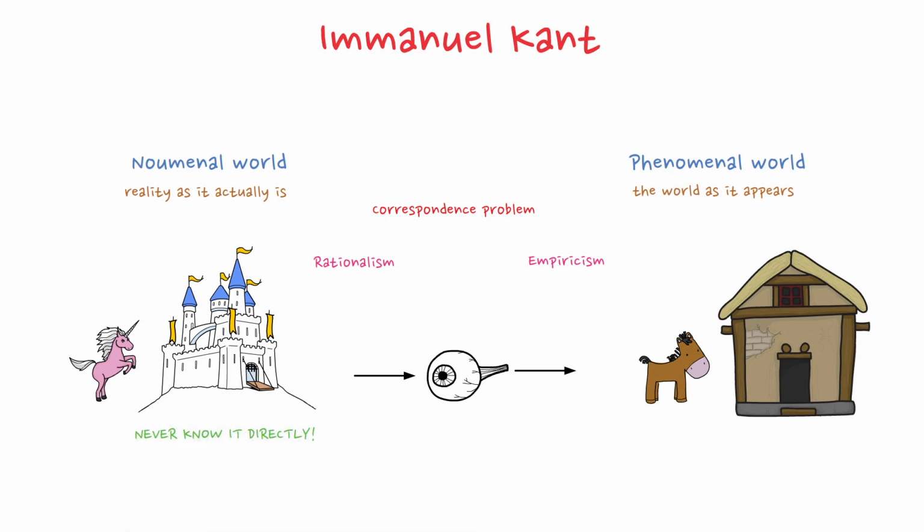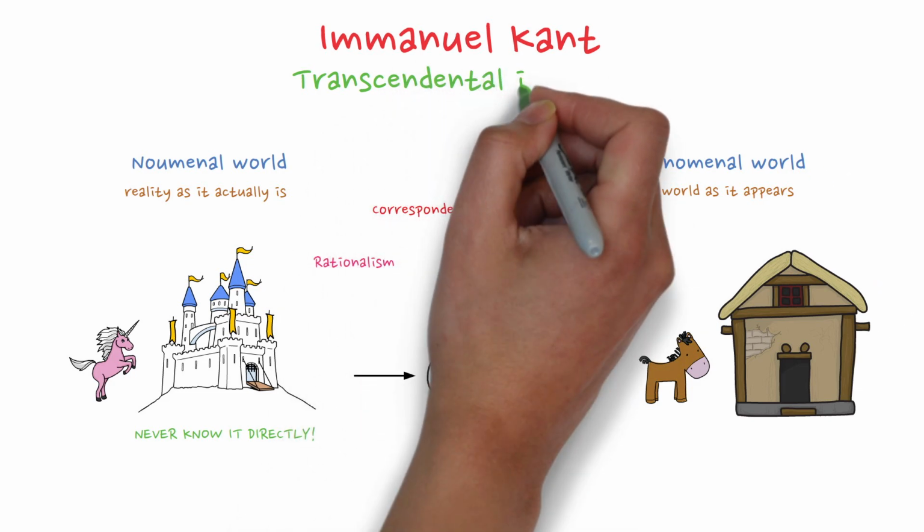This is where Kant separates his epistemology from his ontology. Epistemologically, he is an idealist because our knowledge is confined to experience. But ontologically, he remains a realist because he asserts that a world beyond experience does exist, even if we can never access it. This brings us to Kant's ultimate position, Transcendental Idealism.